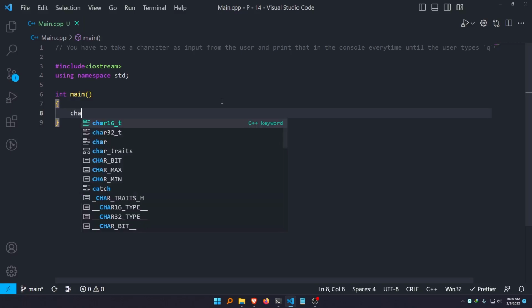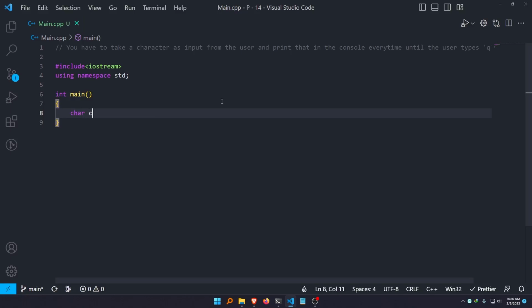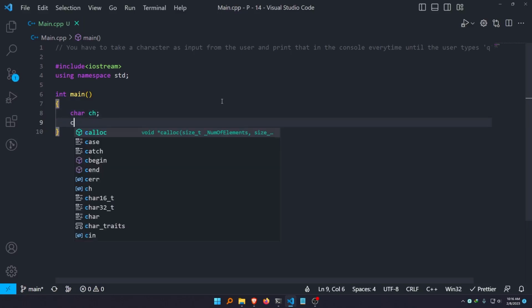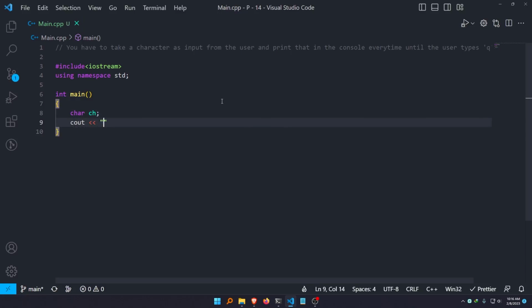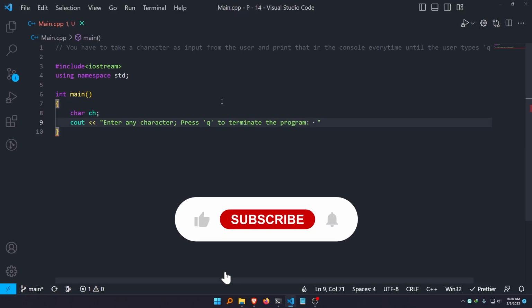So for that reason, let me use a character variable, let's say char ch, the variable's name, and I am prompting the user: enter any character, then I can also say press Q to terminate the program, like this.